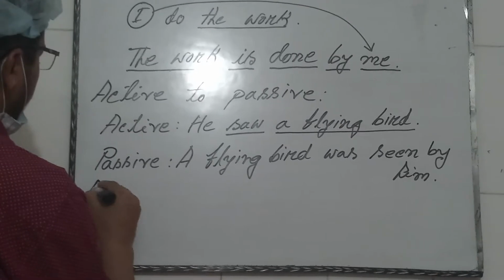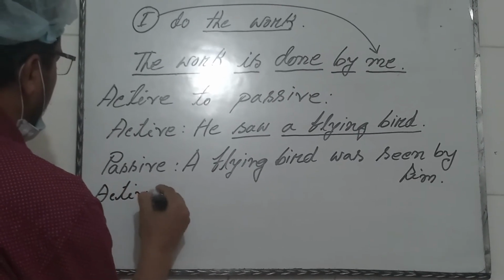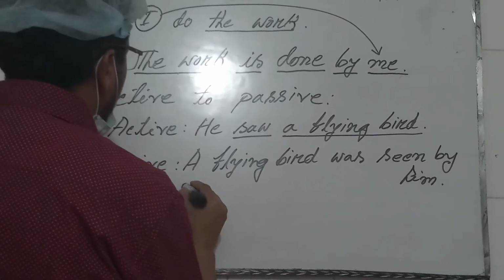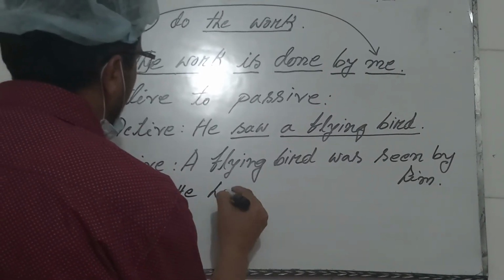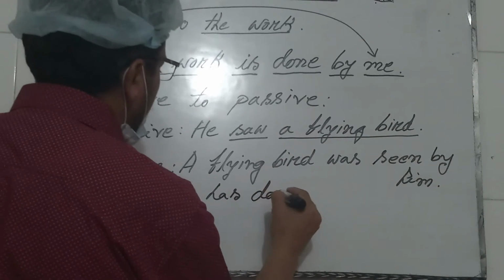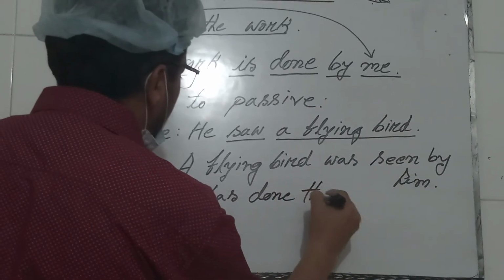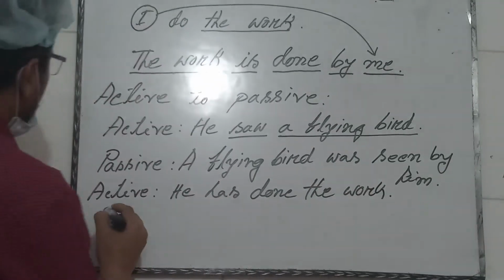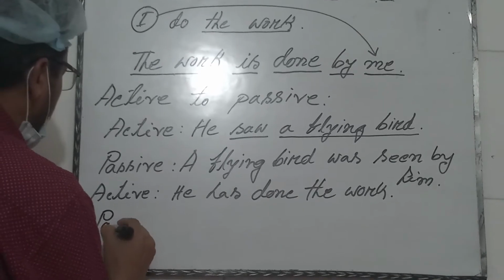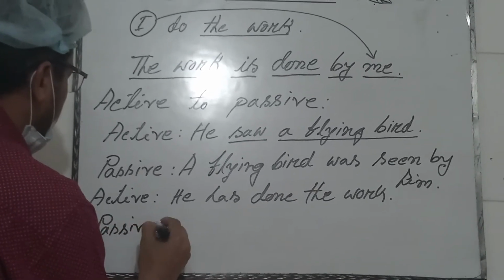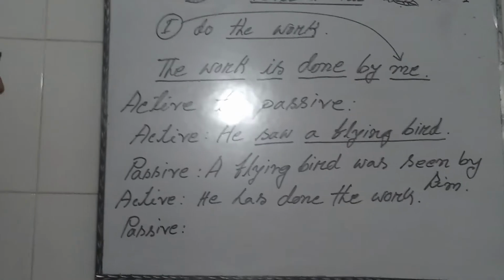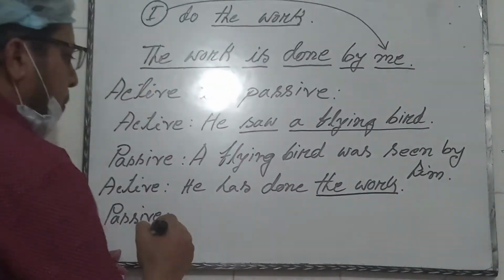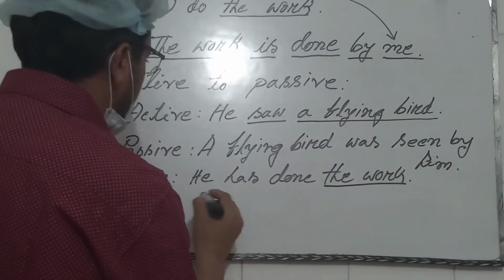Active: He has done the work. What will be in the passive form? He has done the work. Here the work is the object, so we have to use the object first.